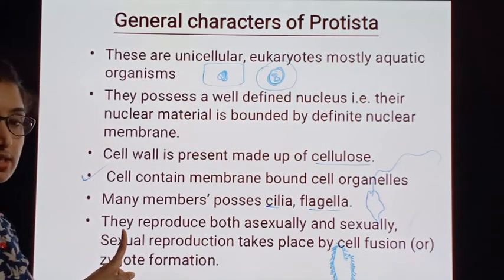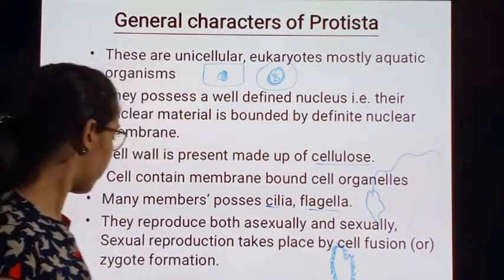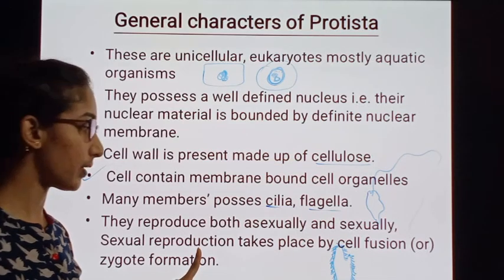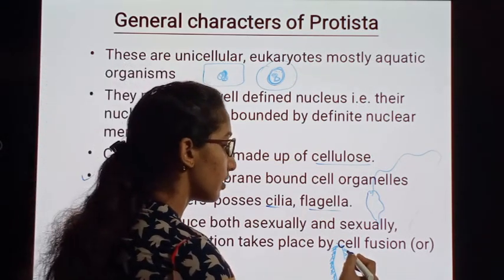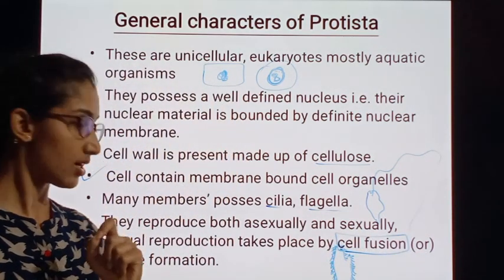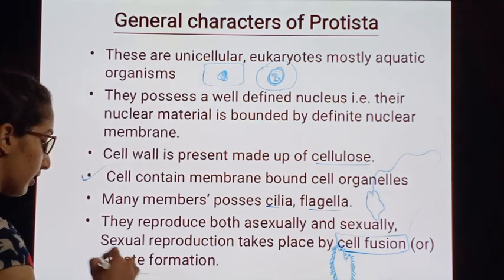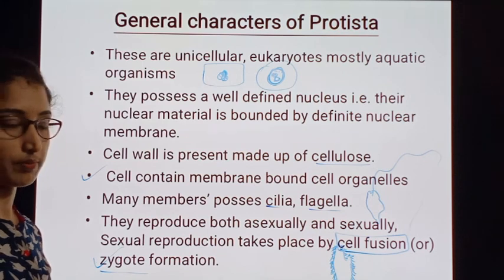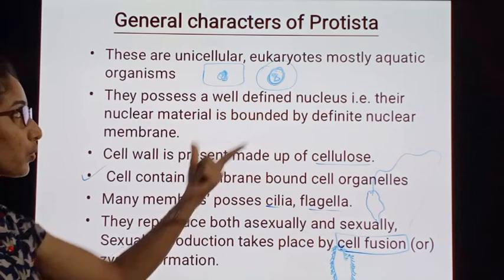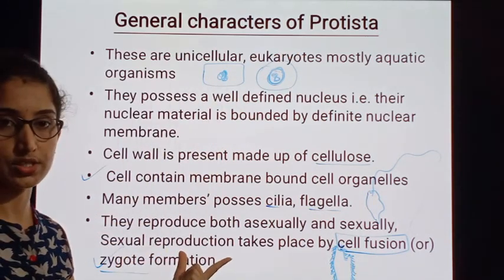They reproduce both asexually as well as sexually. Sexual reproduction in Protista takes place by fusion of cells, and due to the fusion of cells, the zygote is formed. This type of reproduction in Protistans is called sexual reproduction.